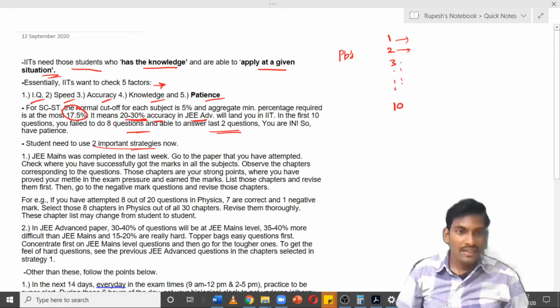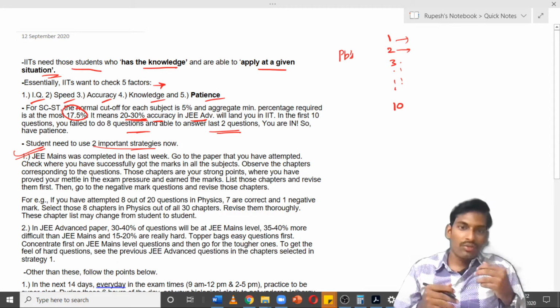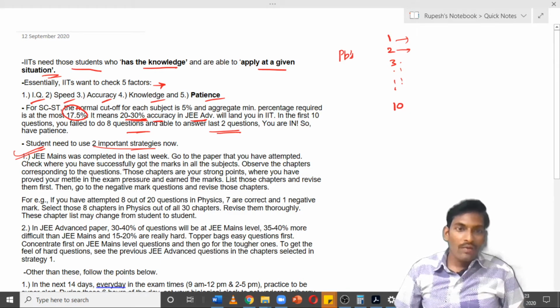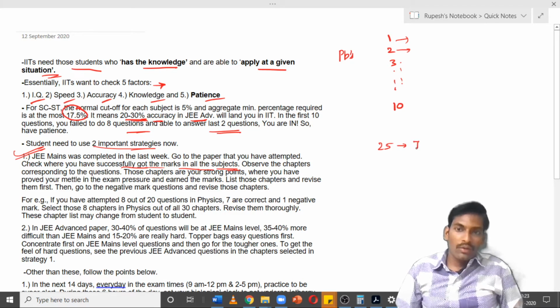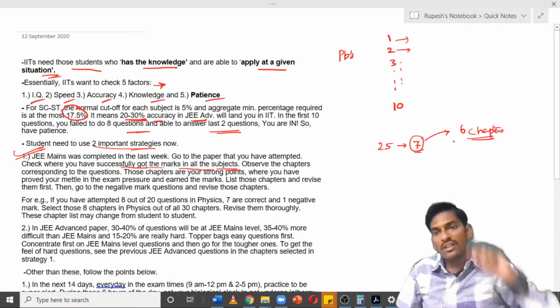The first one is, the JEE Mains exam was completed last week. Go to that paper which you have attempted, whichever set you attempted. Check where you have successfully got the marks in all the 3 subjects, maths, physics, and chemistry. Suppose in the 25 questions of physics, you have got 7 questions accurate. These 7 questions may come from say 6 different chapters. If I keep the exam even now, you will score well in those 6 chapters,